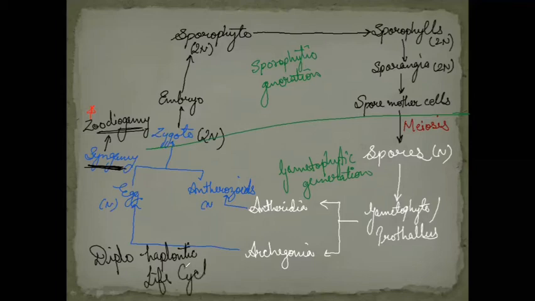Clear? And as I told you, the alternation of generations is an independent type, which is another unique character. Now we have one more specific character about the pteridophytes, which is again asked a number of times in the exams, that is heterospory. Heterospory means the formation of two types of spores, that is male spores and female spores.